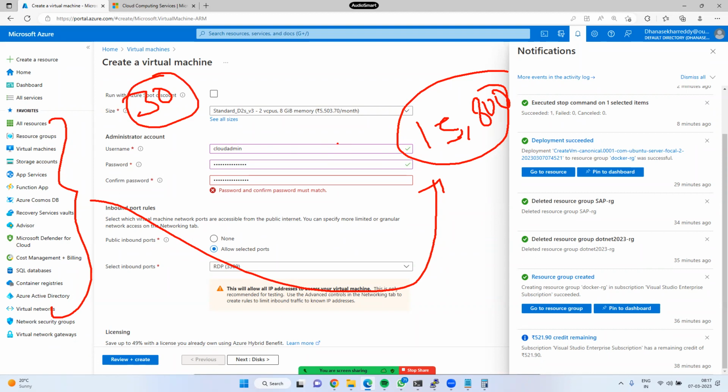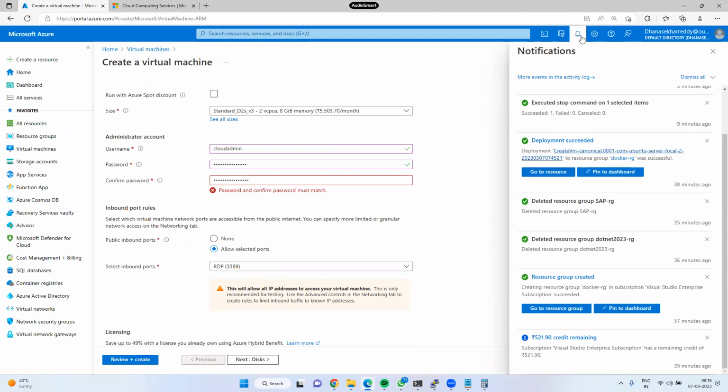In this case, they will automatically debit. You cannot block. Once your account has been migrated into the pay as you go model, you are under billing.